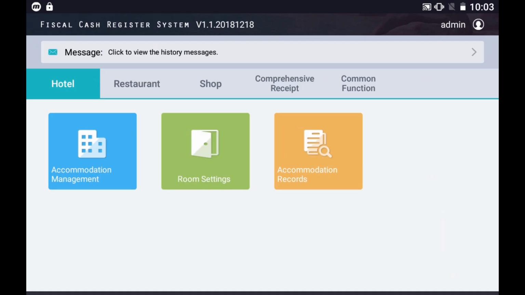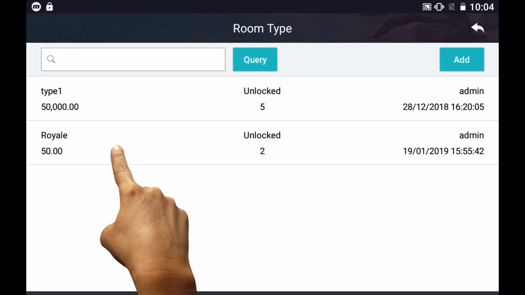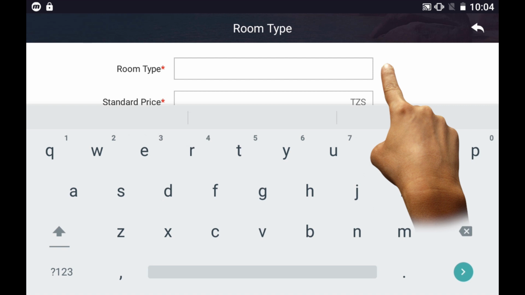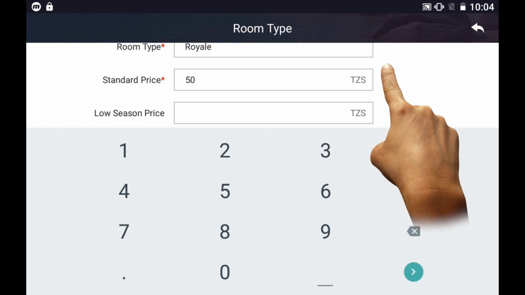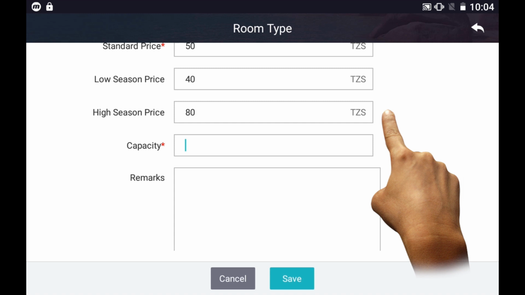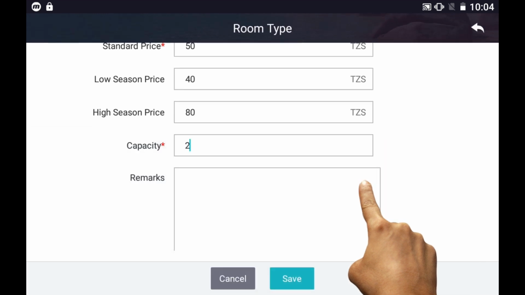How to add room type. Tap Room Setting. Tap Room Type Setting. Tap Add. Write room type name. Example, Royal. Write standard price, low season price, and high season price. Write room capacity. Tap Save.